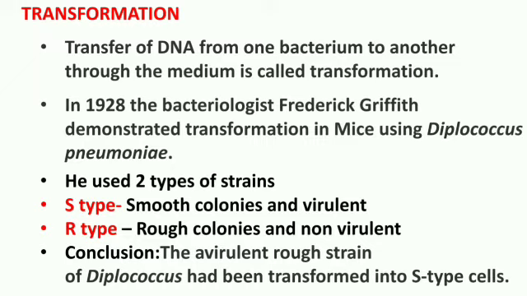DNA is released into the medium, and that DNA is taken up by another bacterium. This is called transformation. And this transformation principle was identified by Frederick Griffith in 1928. The bacteriologist Frederick Griffith demonstrated transformation in mice using Diplococcus pneumoniae.